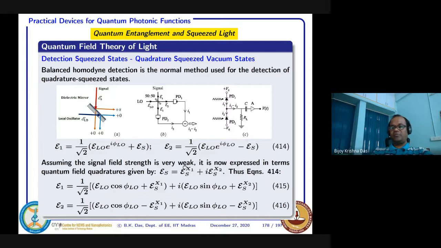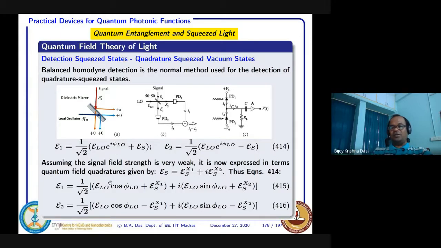ES x1 component and ES x2 component, we can express this one. So in that case, this equation, this E1 and E2, if I just express this one, and also this one, I can write, this is classically as it is I have written, no quadrature. Only quadrature, I'm just treating this one, so only for a signal part.